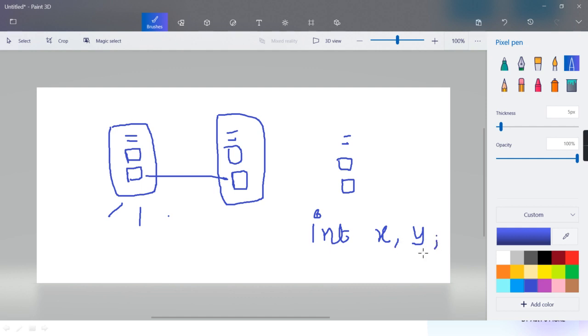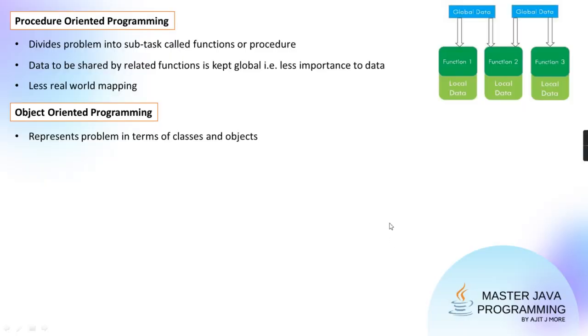So they are objects, and they belong to one type called integer. That way you can remember. So class acts like a data type, and objects act like variables of that data type. More on that in the next slide. And in this approach, related functions and their related data, we encapsulate, means we put it within one capsule.